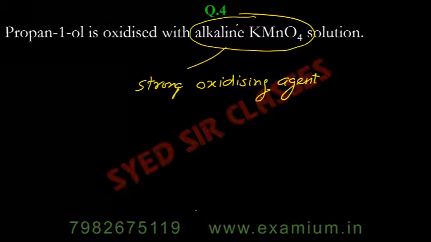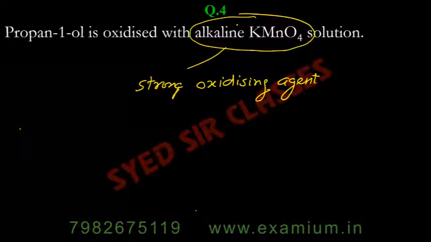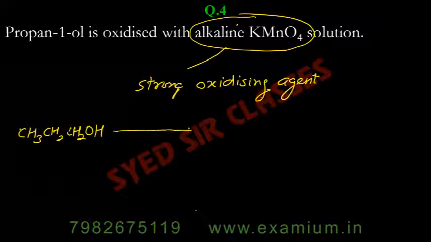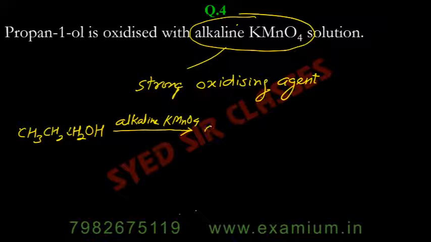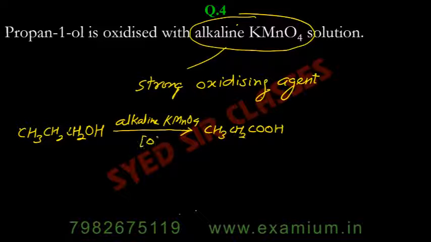But if you are using alkaline KMnO4, it will directly convert propan-1-ol to propanoic acid. It is actually oxidation.